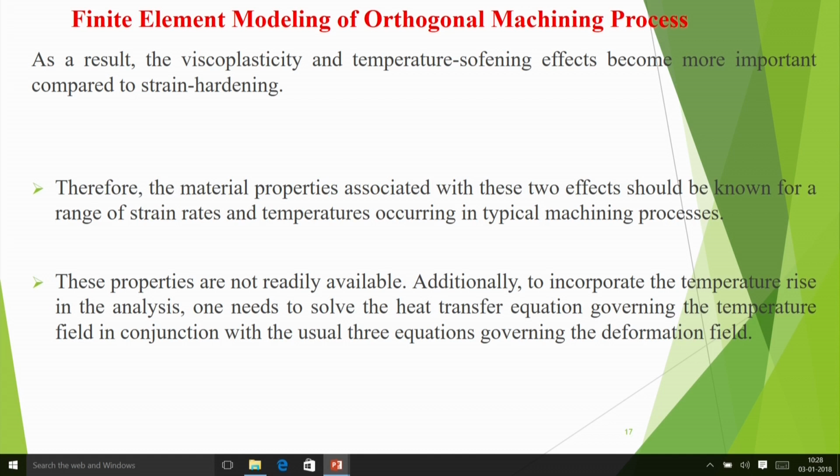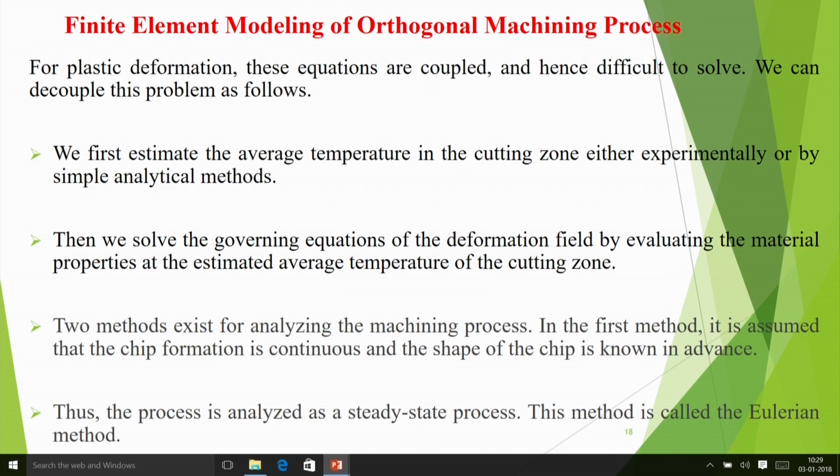Additionally, to incorporate the temperature rise in the analysis, one needs to solve the heat transfer equation governing the temperature field in conjunction with the usual three equations governing the deformation field. So you get three equilibrium equations, those have to be solved. In addition, you have to solve the heat transfer equation, but the heat transfer equation you can solve by finite element, or you can solve by other methods also, analytical methods also. So for plastic deformation, these equations are coupled and hence difficult to solve.